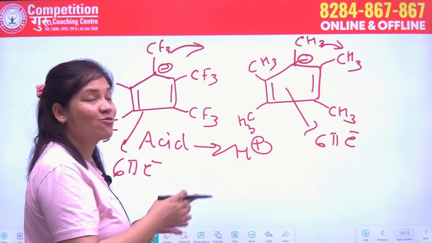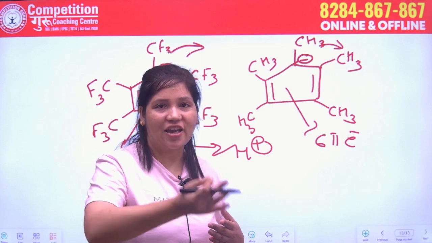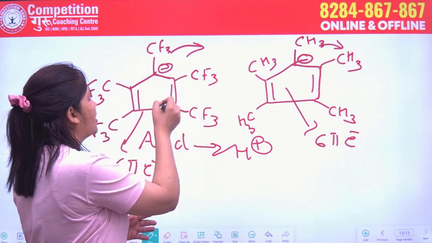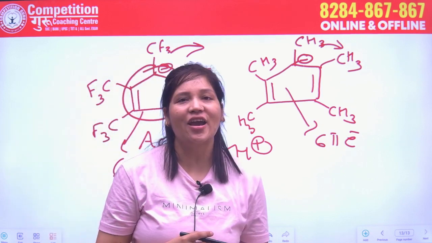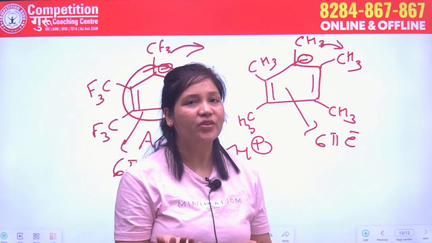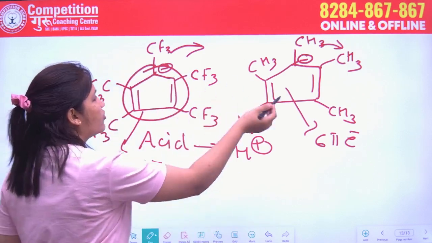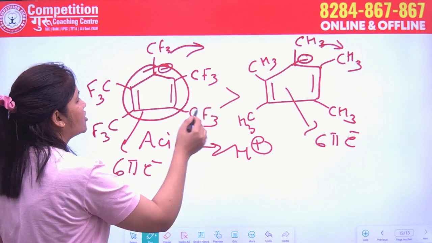So these compounds are highly acidic because they release H plus ion faster, because as the H plus ion is released, this system will undergo conjugation and it leads to the formation of aromatic compounds, and aromaticity means stability.